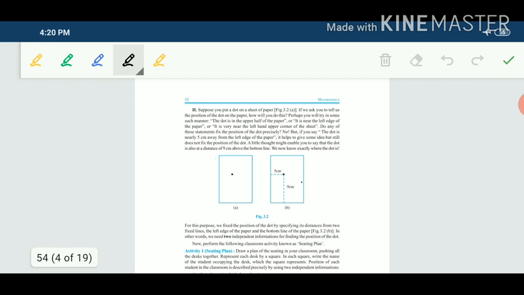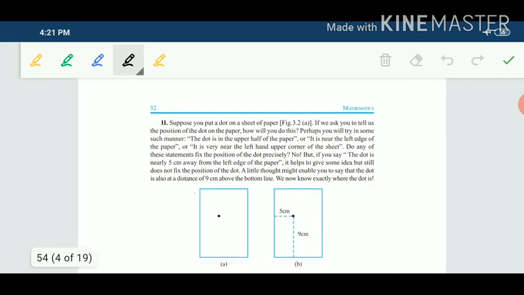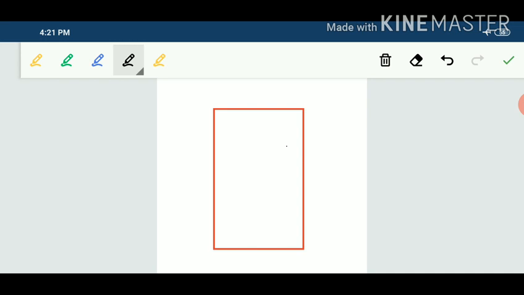Now example number 2. Suppose you put a dot on a sheet of paper. One sheet is given, and on this sheet one dot is given. You have to find the position of this dot. Take one paper sheet. This is a rectangular paper sheet. Mark the name of this paper sheet: A, B, C, D. This is a rectangular paper sheet ABCD.